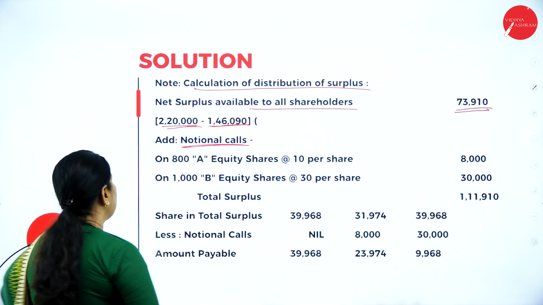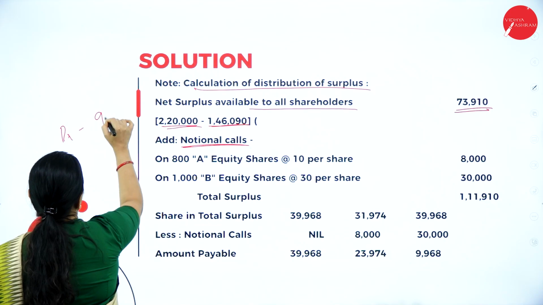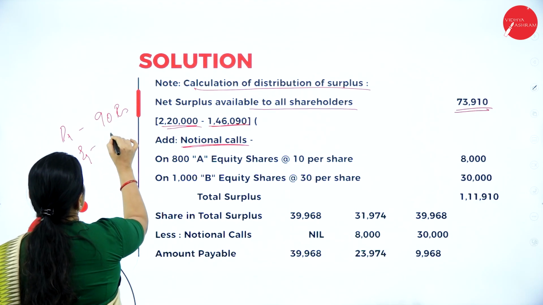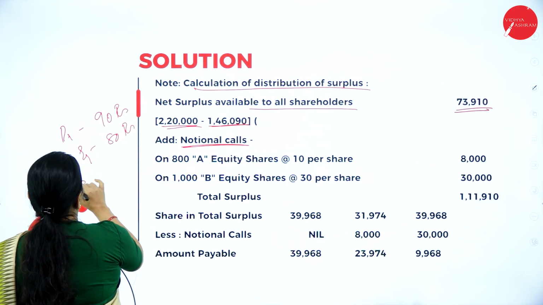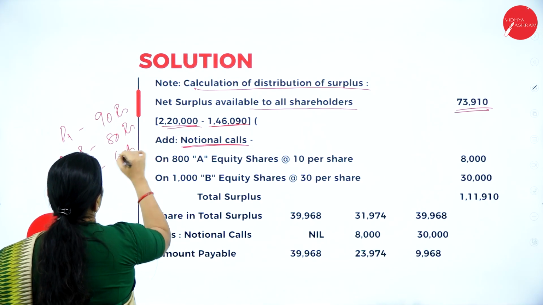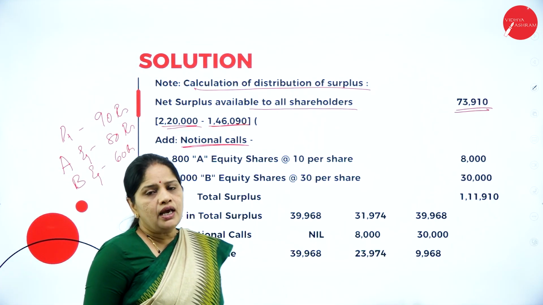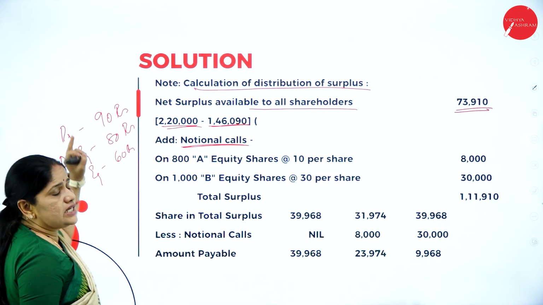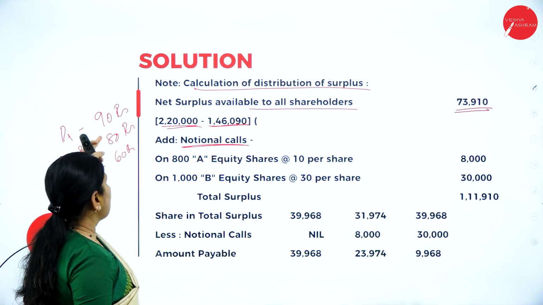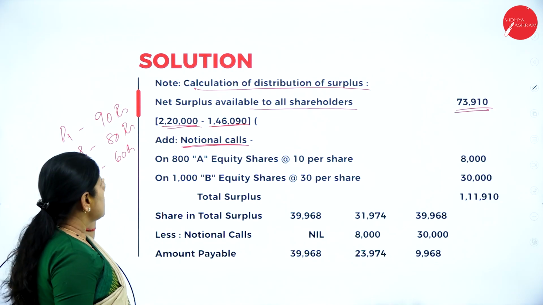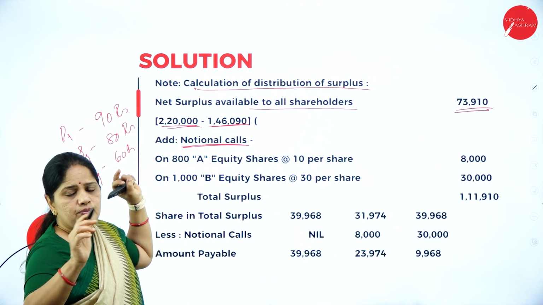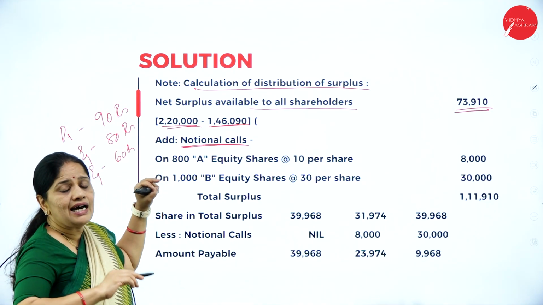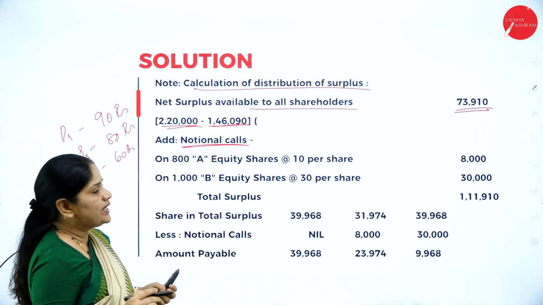Now, in this problem, the preference shareholders have paid 90 rupees per share, and the A equity shareholders have paid 80 rupees per share, and B equity shareholders have paid only 60 rupees per share. Now, when this is the case, we have to see that the A equity shareholders also are at par with the preference shareholders. So there is a difference of 10 rupees between the preference shareholder and the equity shareholder.